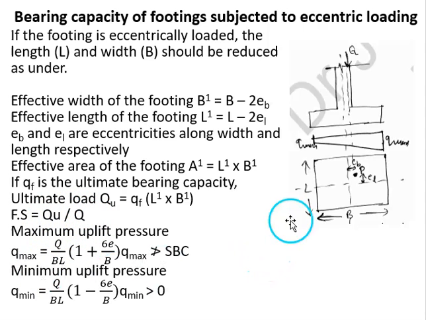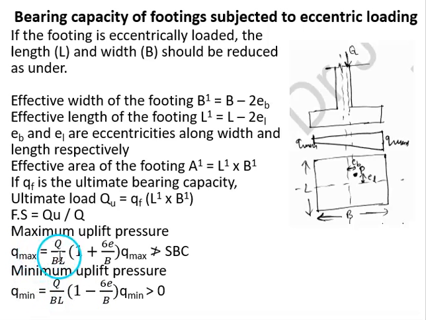So here, because it is eccentrically loaded, on one side the load will be more, the pressure will be more compared to the other side. So here the contact pressure varies. On the side of eccentricity, it will be subjected to more contact pressure compared to the other side. So we'll be getting two contact pressures, maximum and minimum contact pressures.